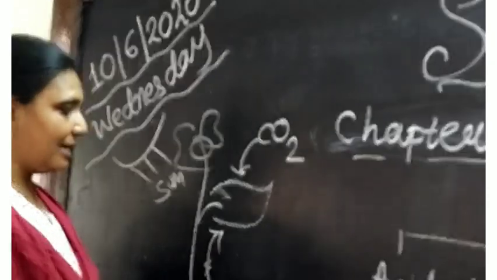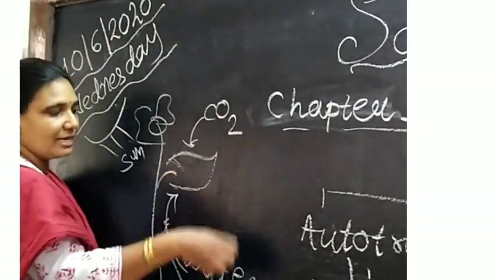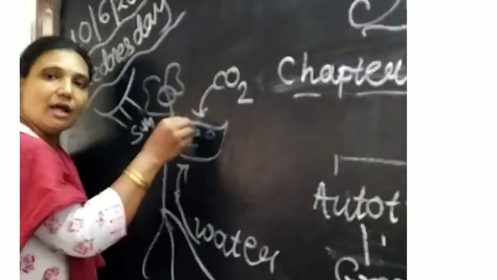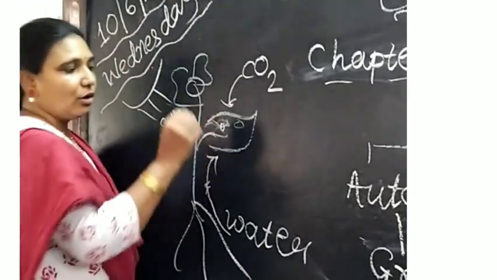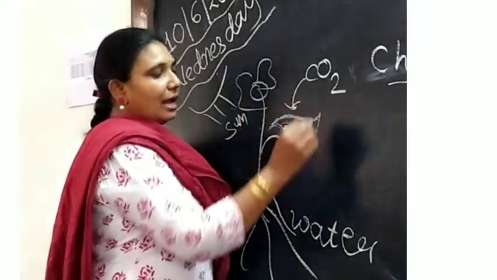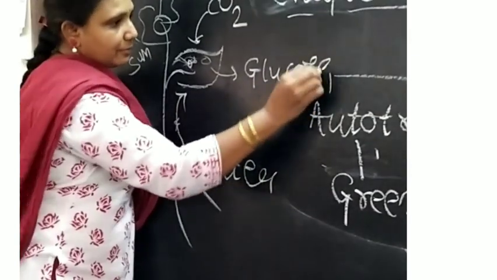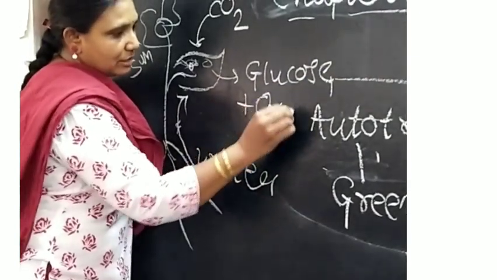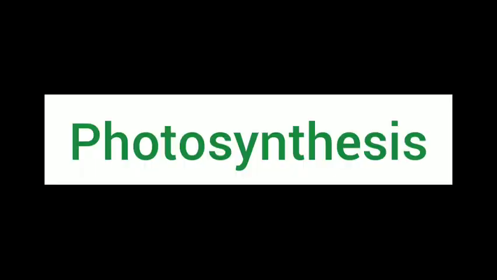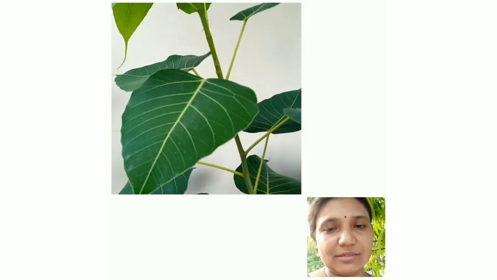With the help of sunlight, carbon dioxide and water combine in chloroplast. In chloroplast, using chlorophyll, they give you glucose plus oxygen. You know this. Let us understand the process of photosynthesis.